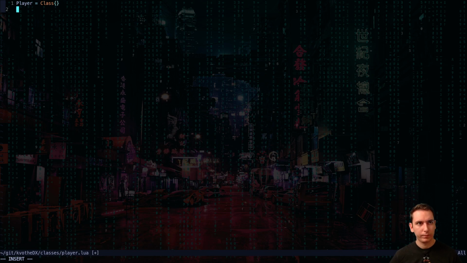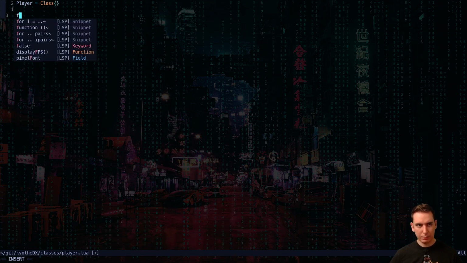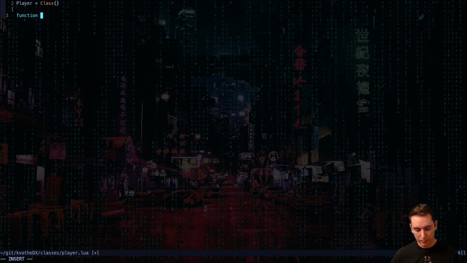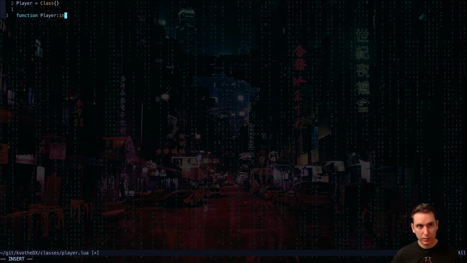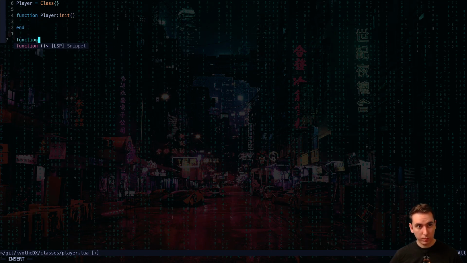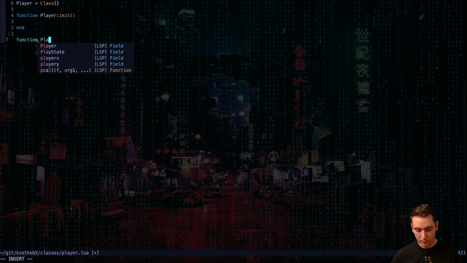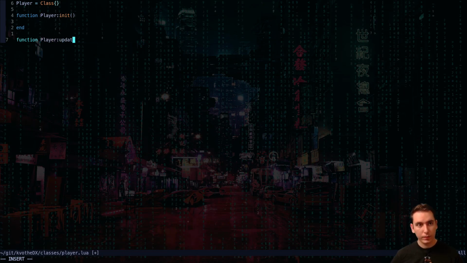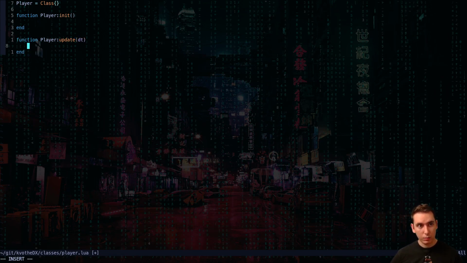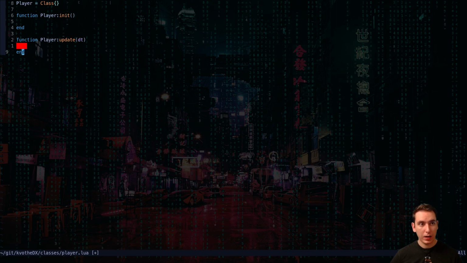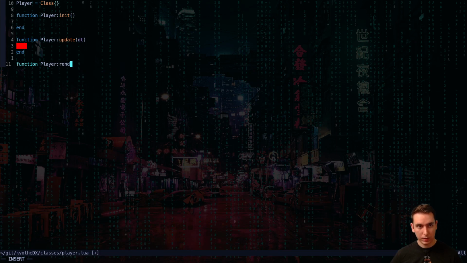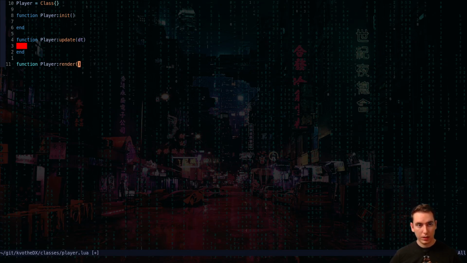And then we need three functions, one for our player init, and then one for our player update that gets given delta time, and then a render function, so function player render.